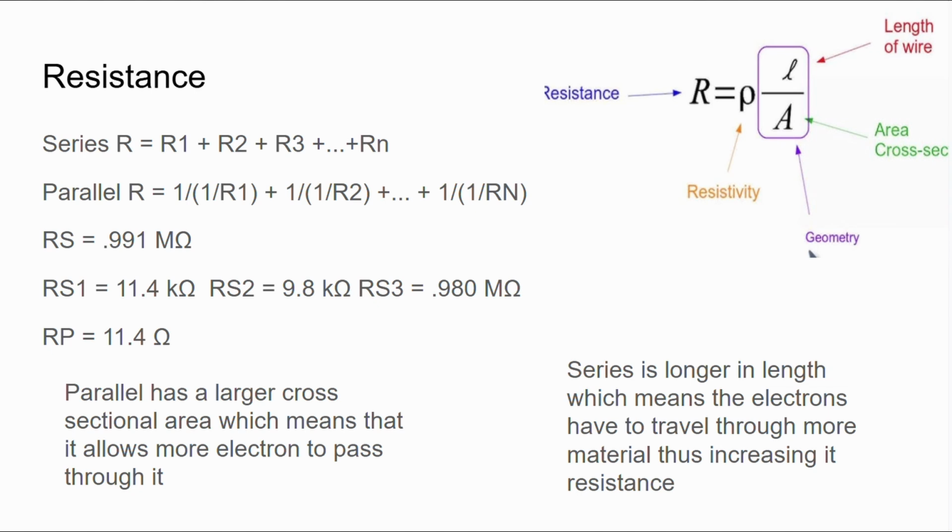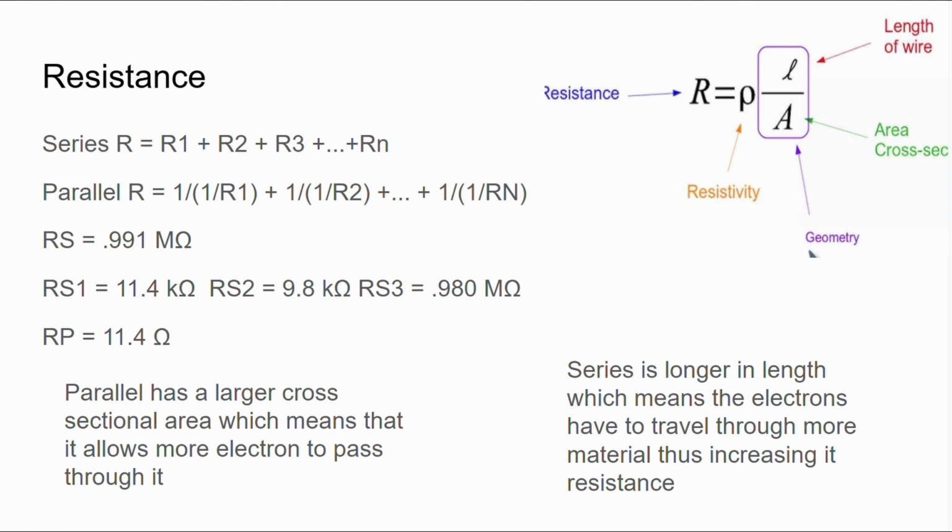Resistance can be seen as a material's property that opposes the flow of an electric current. You can see the series formula is resistance R1 plus R2 plus R3, etc. And series is longer in length, which means the electrons have to travel through more materials, thus increasing its resistance. We then have parallel, which is 1 over R1, 1 over R2, etc. And parallel has a larger cross-sectional area, which means that it allows more electrons to pass through it.